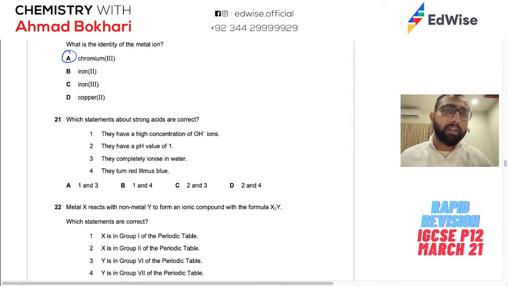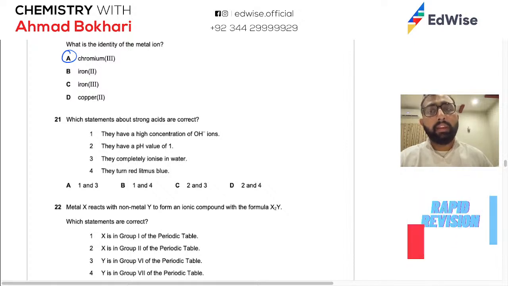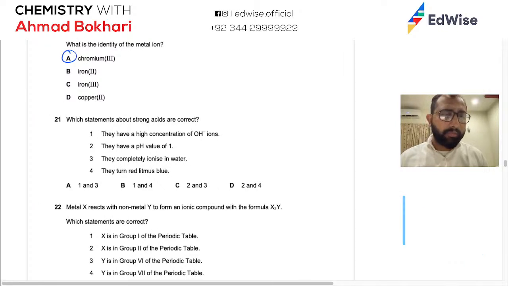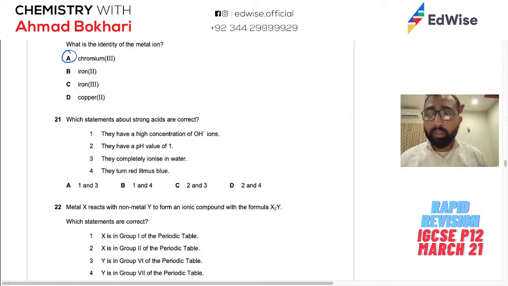And whose precipitate is this? Just so you know, it's the precipitate of hydroxide because that's the one that is made when it's added. So keep in mind that the precipitate is the color of the hydroxide formed and it is showing the ion is chromium 3 because it dissolves. So there are two tests. First was the color test and the second was the solubility test, which have come up for us. Okay, so we have done half the paper and it seems like we have reached 1 hour.